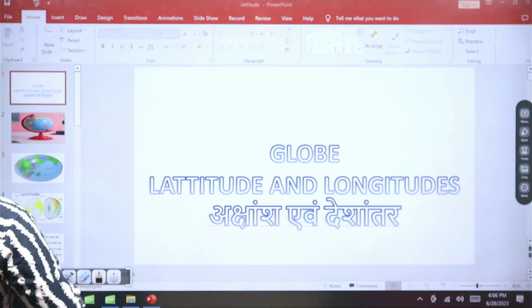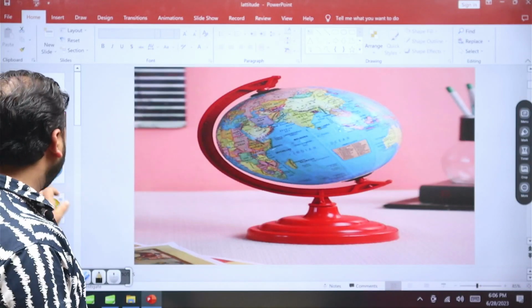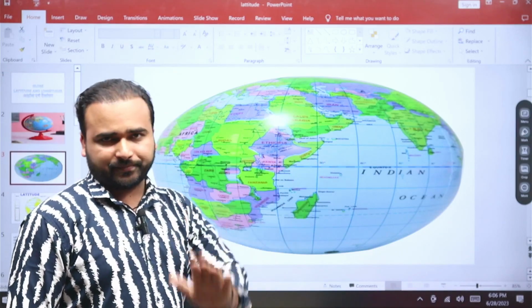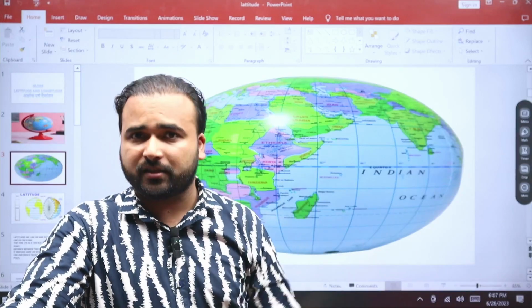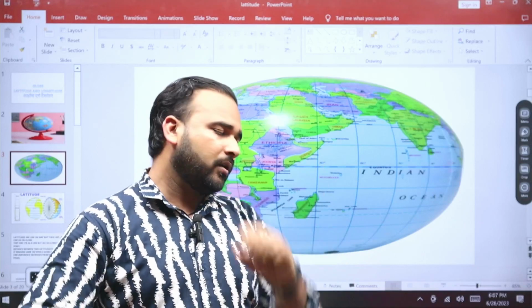For example, if we talk about here, this is the globe and the lines on the globe, these are imaginary lines. These are not found on actual Earth. Okay, so they are graphs. How? Listen up.